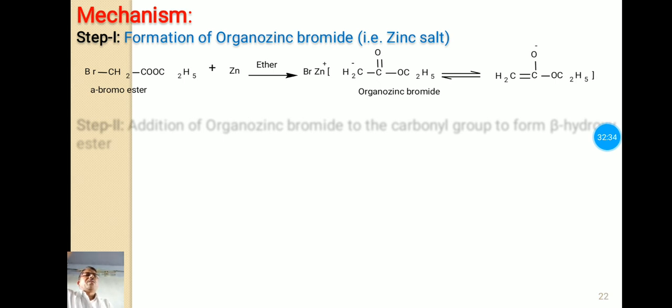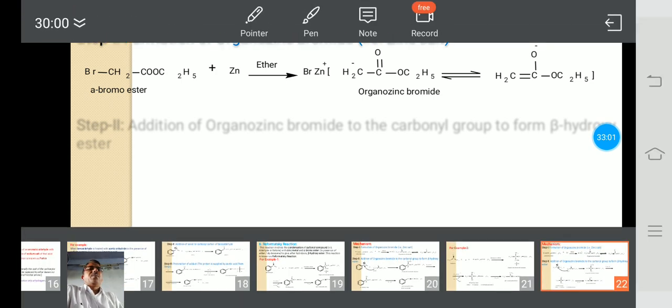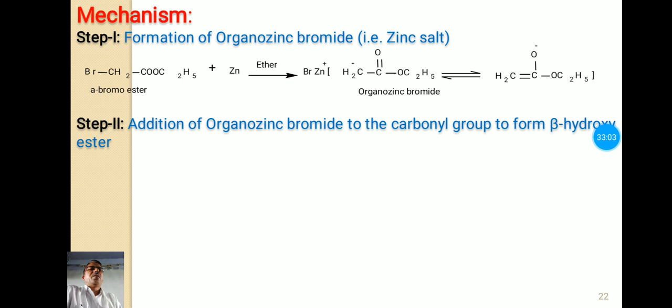Now the mechanism of this reaction. Our first step is the formation of organozinc bromide. Here the alpha bromo ester reacts with zinc in presence of ether and forms this organozinc bromide. It may be resonance stabilized in this enolate form also. The second step is the addition of organozinc bromide to the carbonyl group to form the beta hydroxy ester.